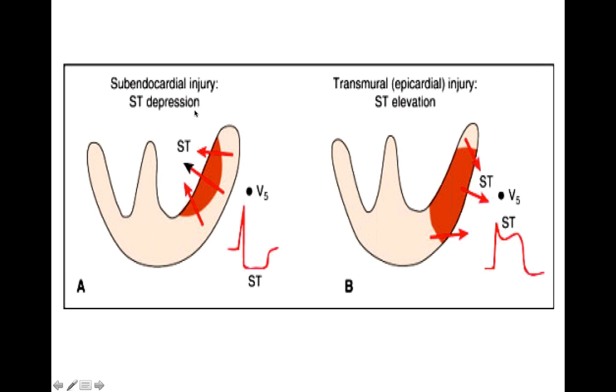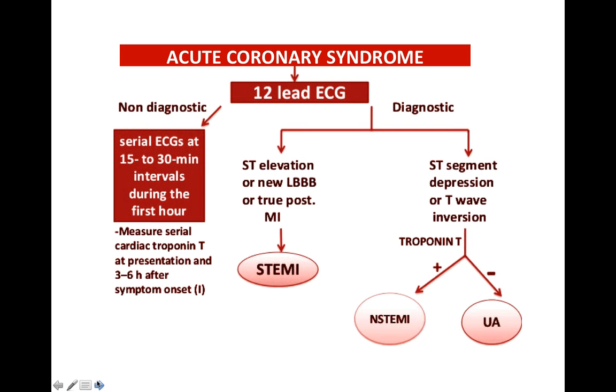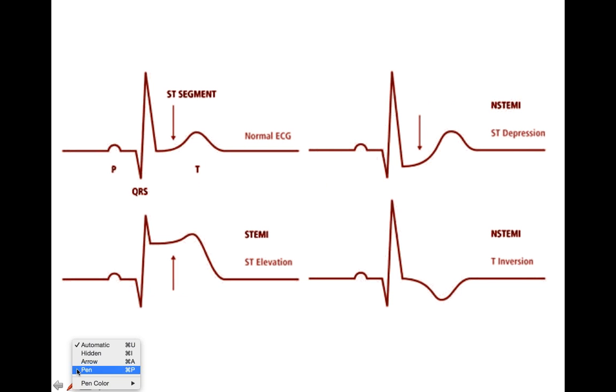If there is subendocardial ischemia, it leads to unstable angina. On EKG we will see ST segment depression, like this. So this is ST segment depression.